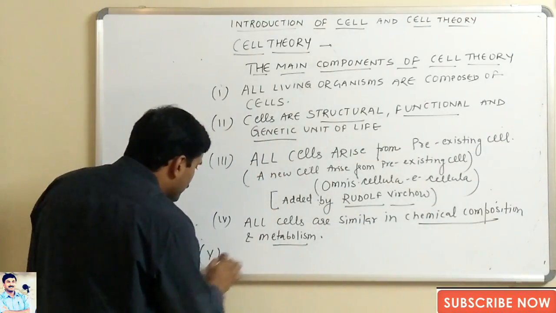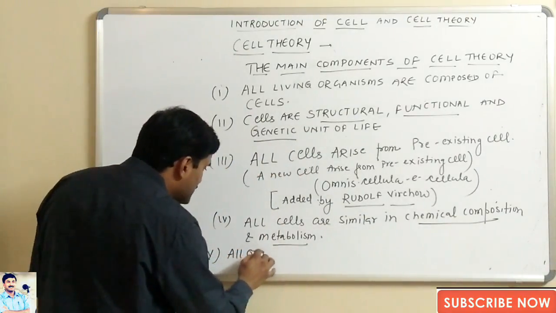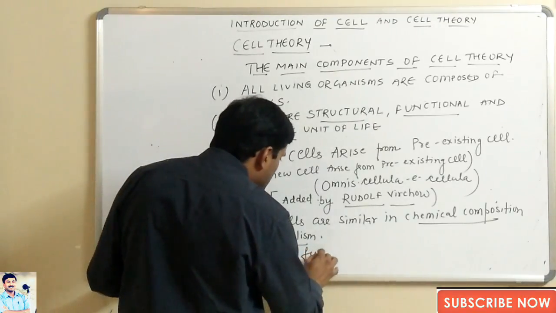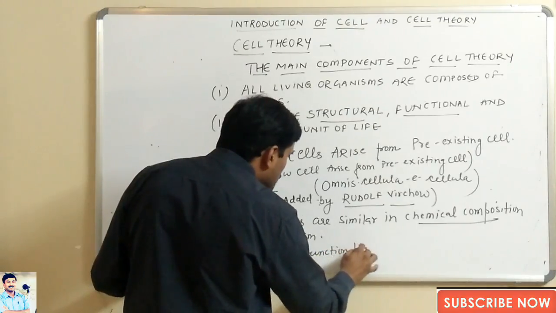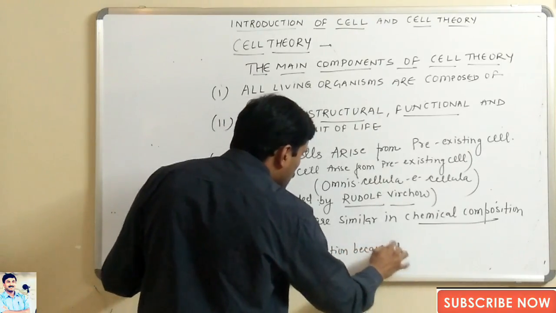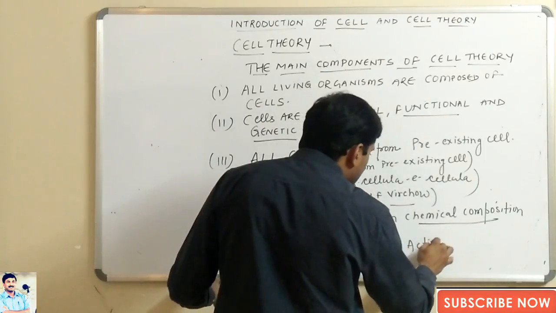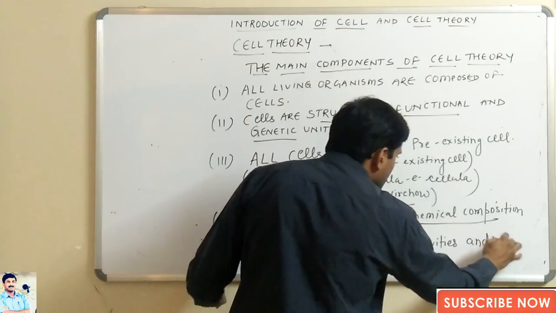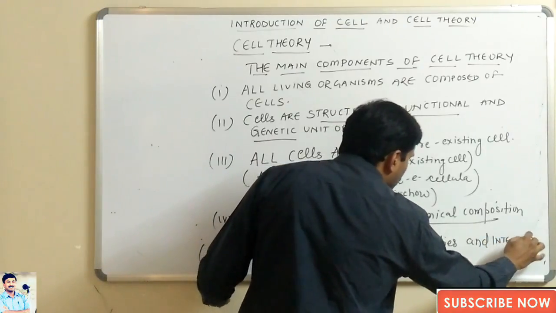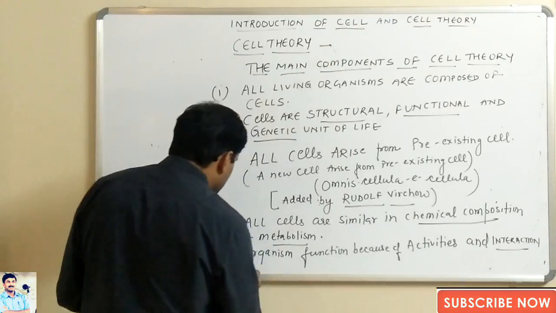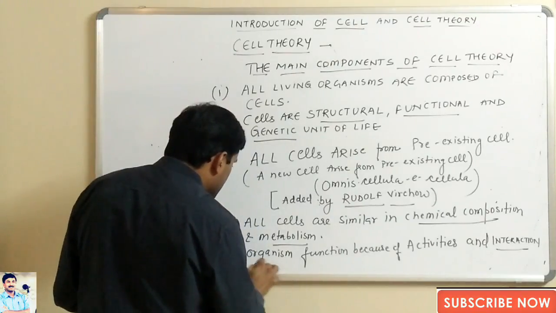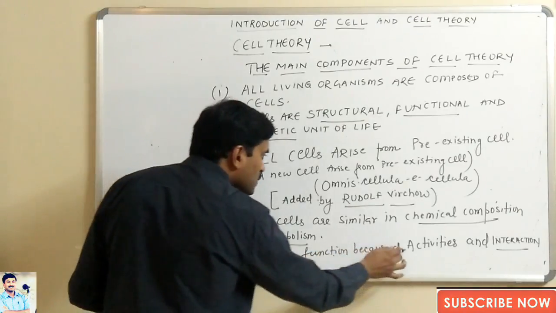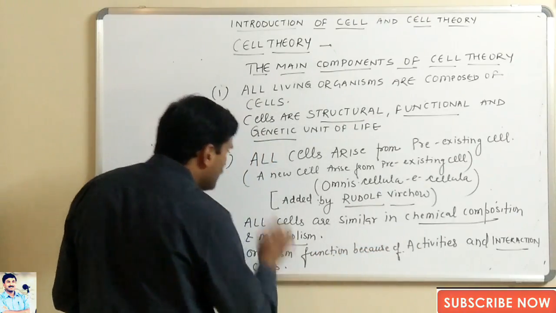And the fifth one: all organisms function because of activities and interaction of the cells.